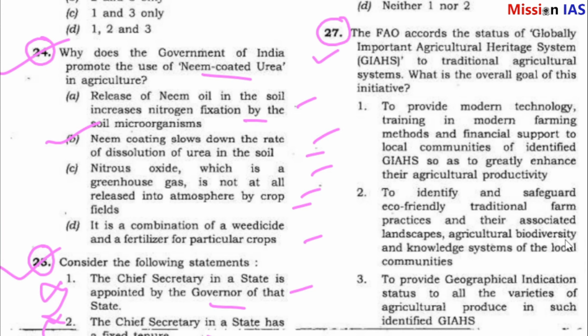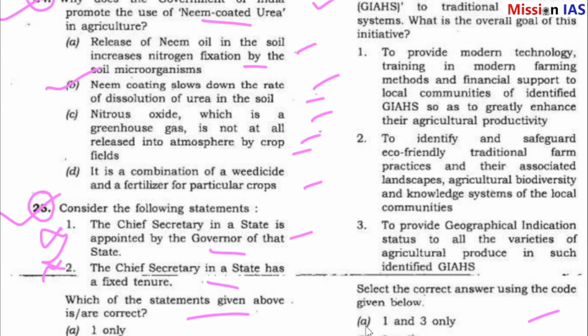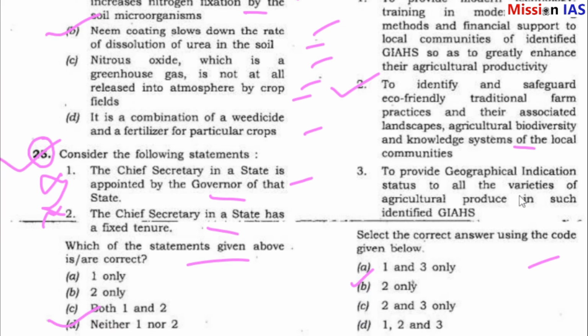So question number 27 answer is B, 2 only. That means to identify and safeguard eco-friendly traditional farm practices and their associated landscapes, agricultural biodiversity and knowledge systems of the local community.